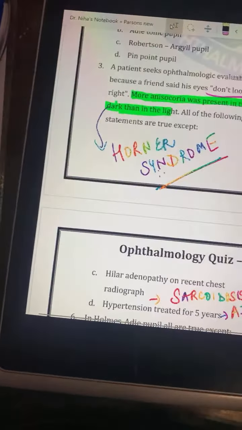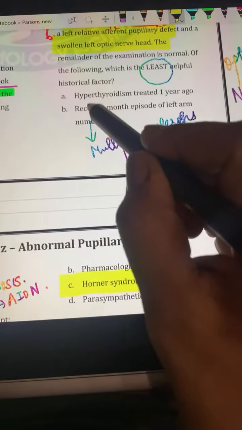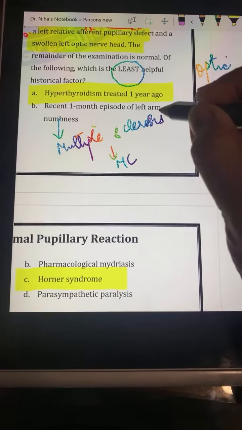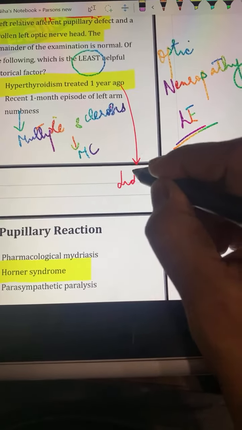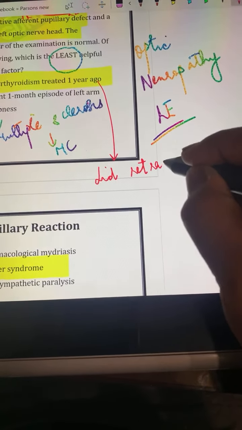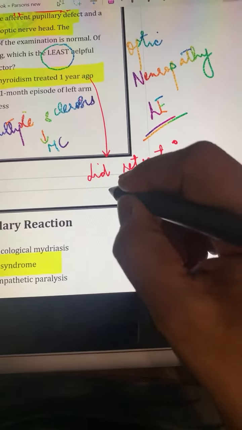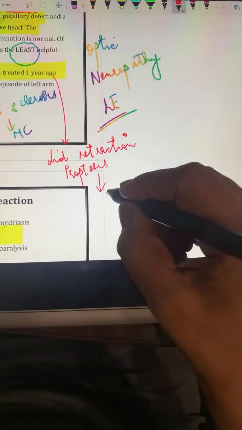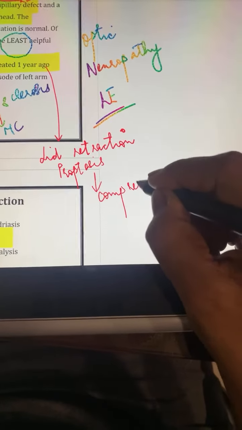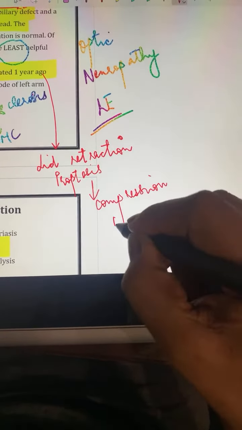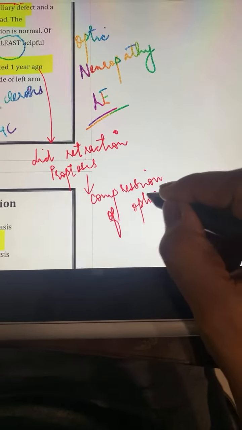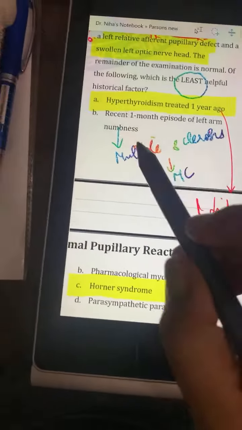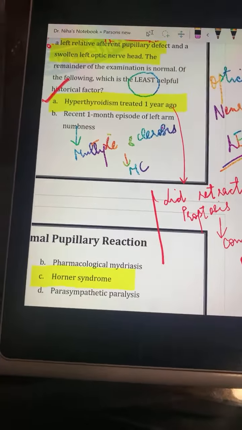So what is least useful? The least useful is hyperthyroidism, because hyperthyroidism will mainly lead to lid retraction. What is the most common sign that you get in hyperthyroidism? We get lid retraction, we get proptosis, and then in very late stages I get compression of the optic nerve, which is called compressive optic neuropathy. So this is in the very late stages. That is why hyperthyroidism is least useful.